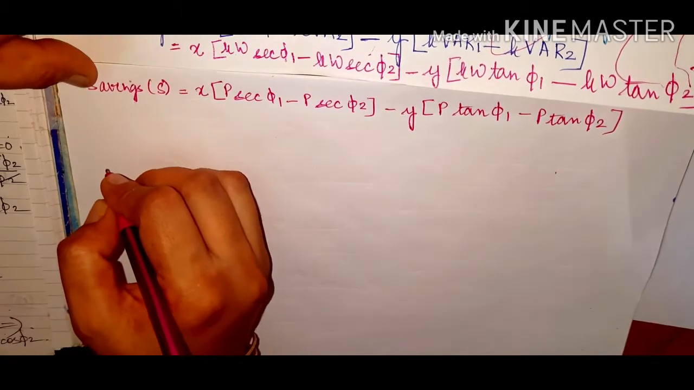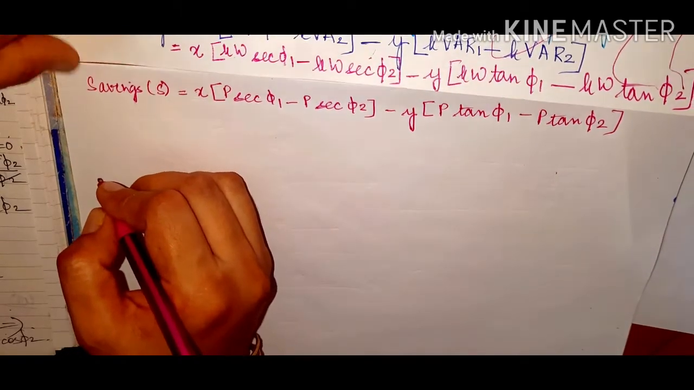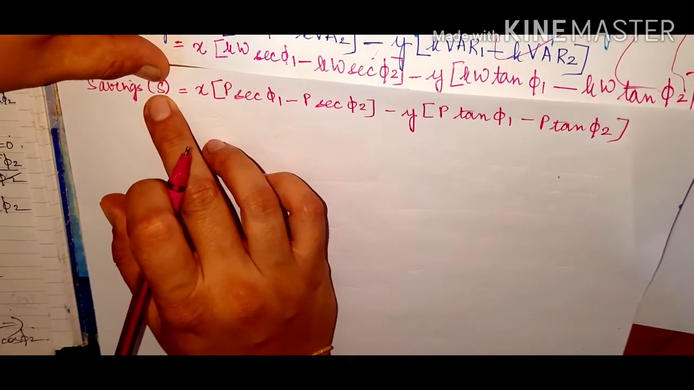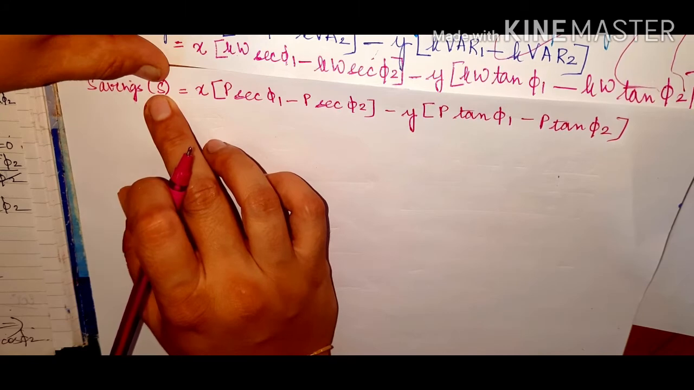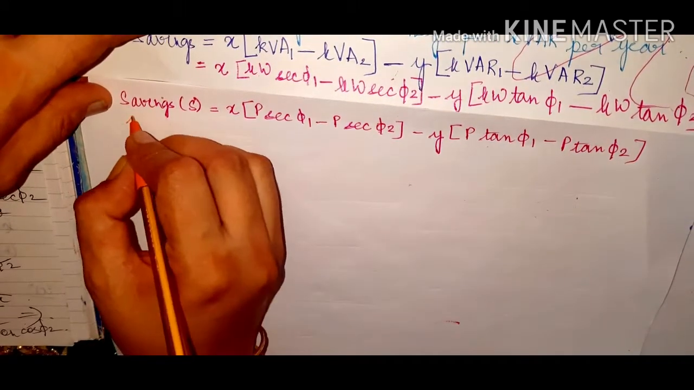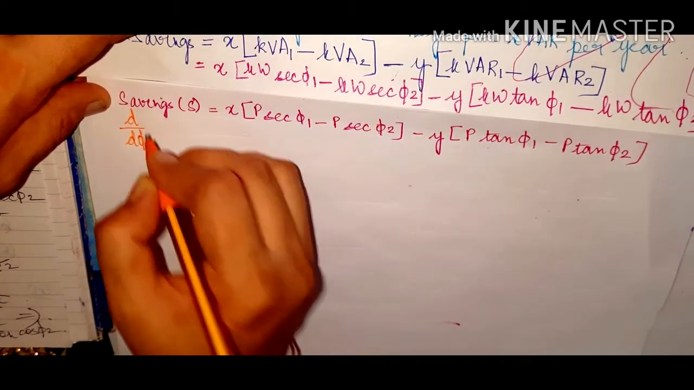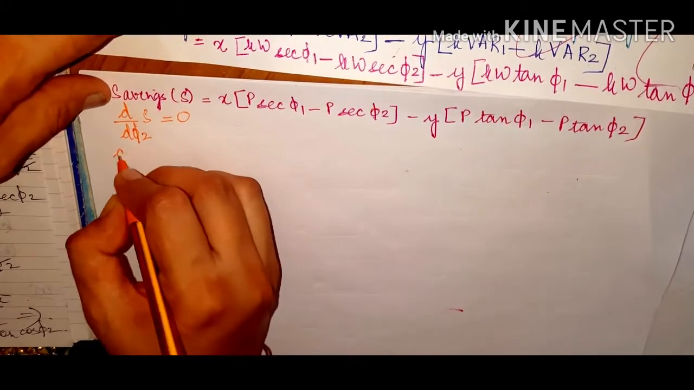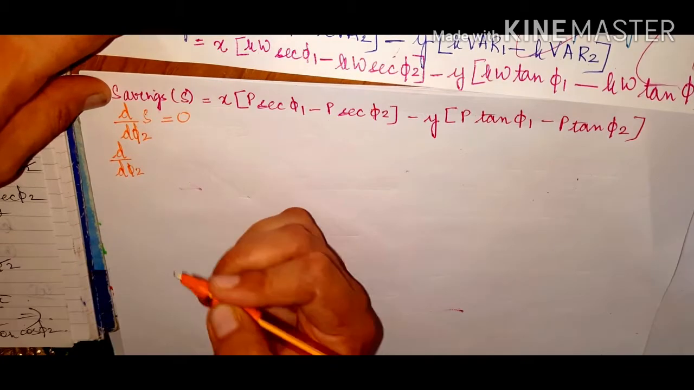Now in order to find out the most economical power factor, I will have to differentiate this particular savings, and that has to be equivalent to 0. Actually, you know that there is the concept of d by d phi 2 of savings should be equivalent to how much? 0. So now we will write over here that d by d phi 2 of savings.